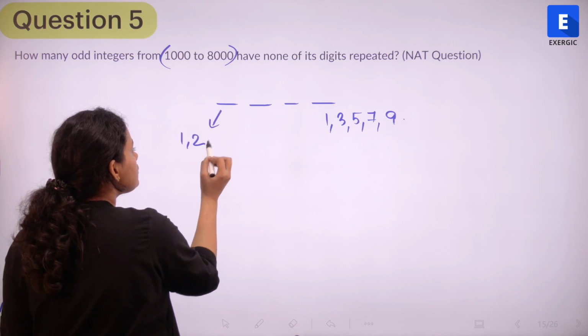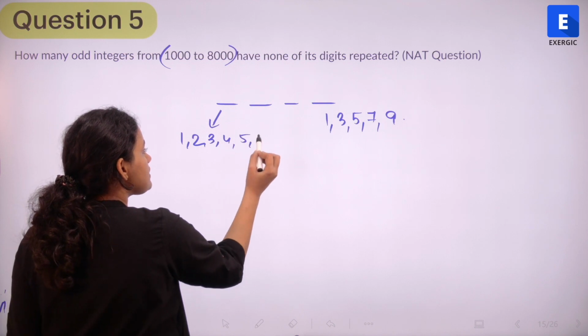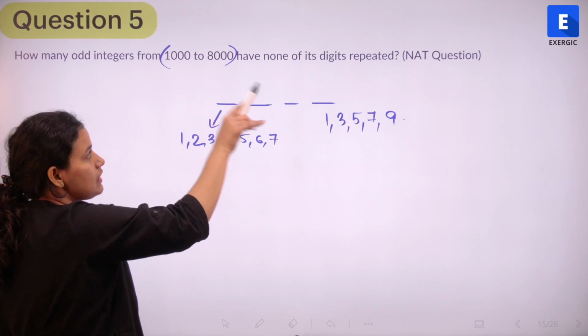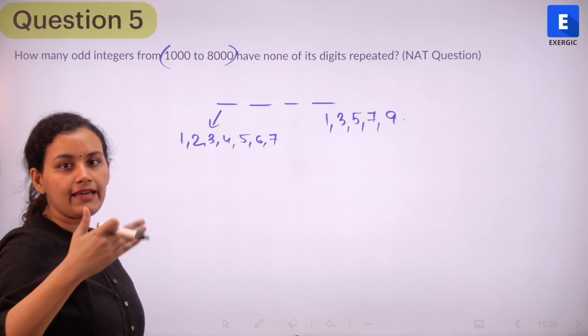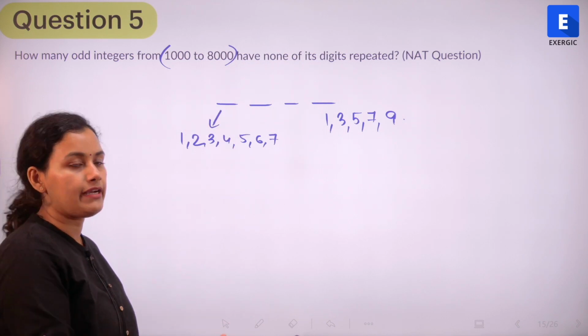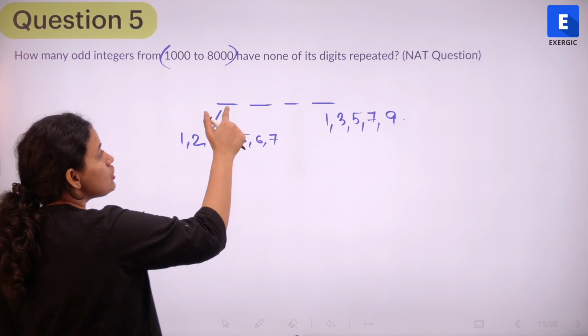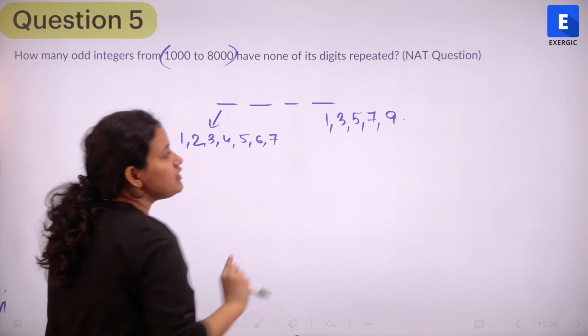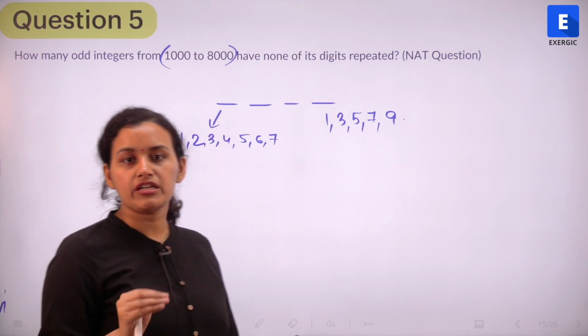It has to be 1, 2, 3, 4, 5, 6, 7. Right? It can't be 8 because 8,000 is the last number that we take. If I take 8,001 means it becomes greater than 8,000. So this is it. So the thousands place can be filled in these 7 ways and the units place can be filled in these 5 ways. That is the restriction that we have.